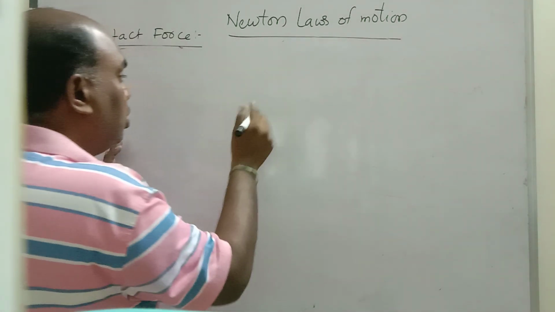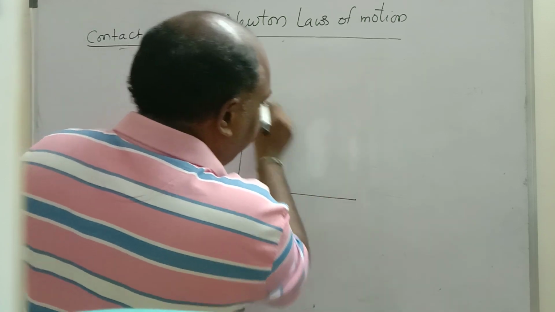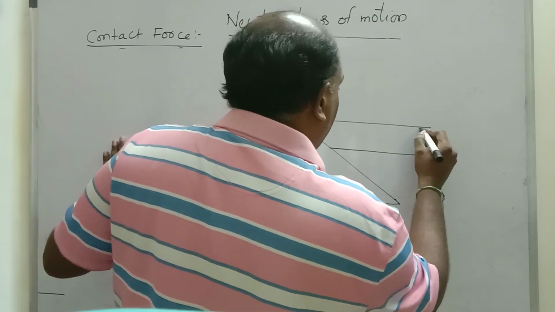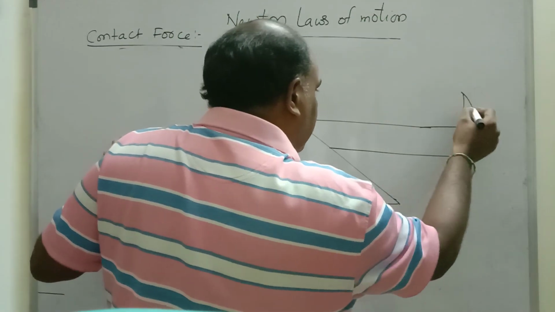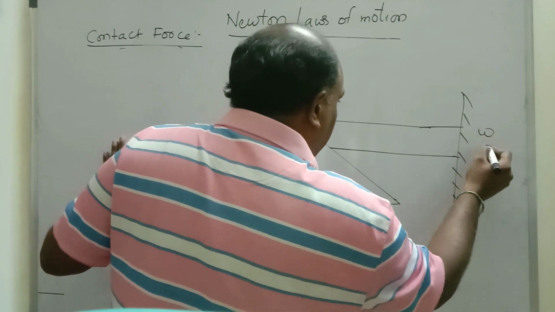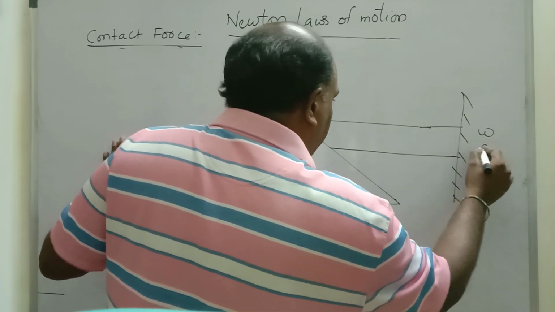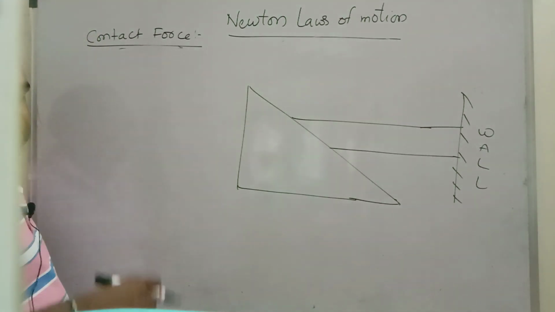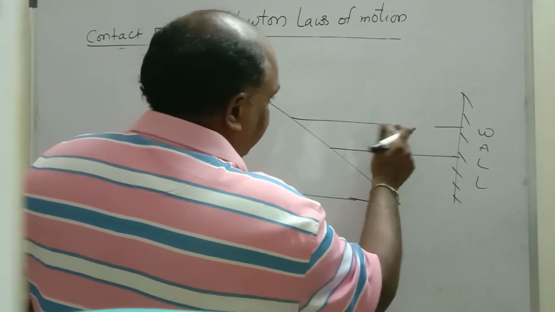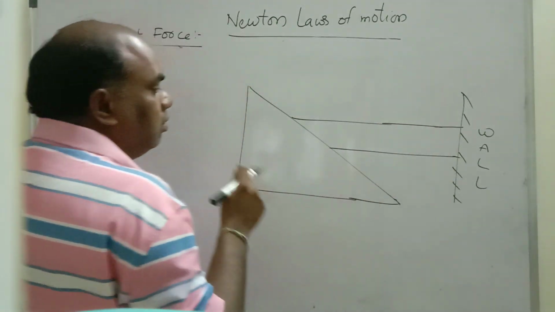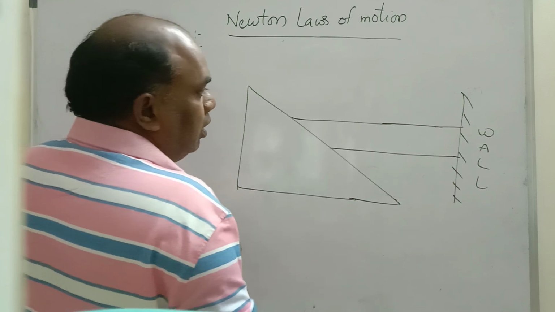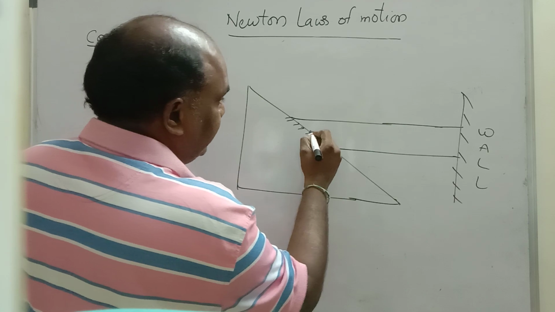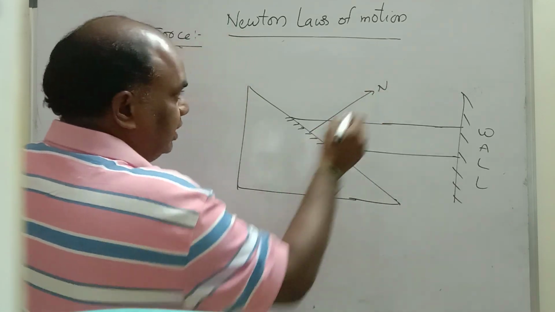Now observe, children, one more important concept. This is a wedge or inclined plane, attached like this to the wall, which is the contact surface. Now note down how many types of forces act on it. This is a thick rod or a wire. How many forces act on that? This is the contact surface, so the normal acts in this direction, N1.